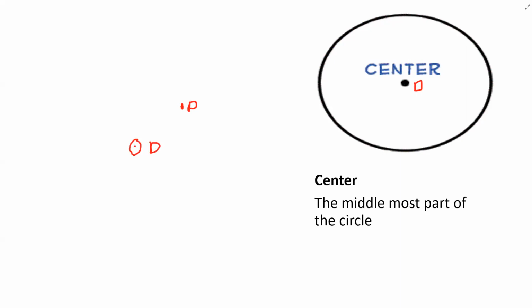Pinapangalanan ang ating circle based sa ating center. Okay po tayo doon? Ganito ang pagsulat ng point, dapat may point sa unahan. Pag dinodrawing naman natin ang circle, it should be a circle with a point with letter D. So this is circle D with the center, point D.